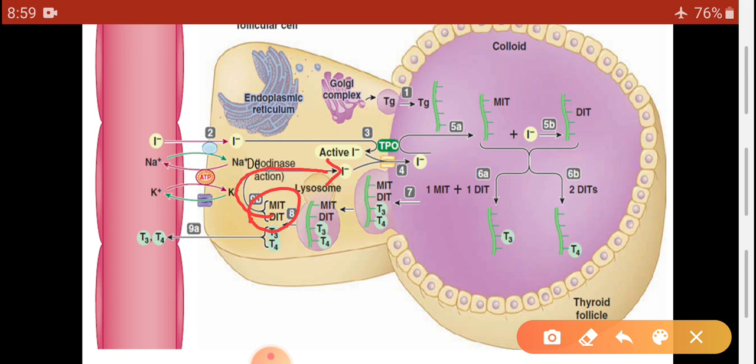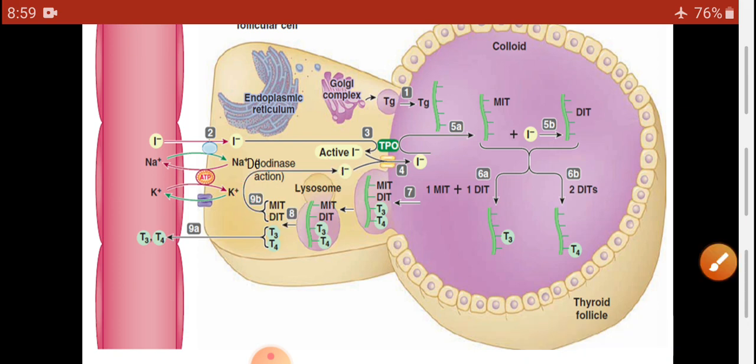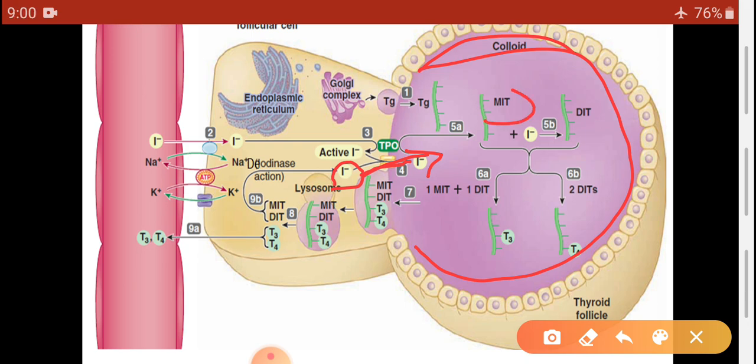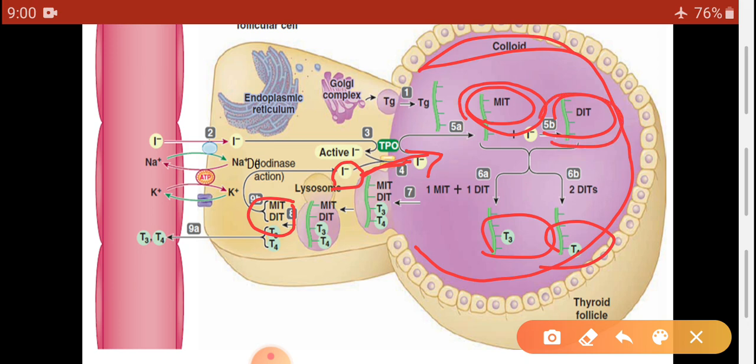After deiodination of MIT and DIT, there is again the formation of iodide, and this iodine is transported again into the follicular cavity for the reuse of formation of this MIT and DIT, T3 and T4. So iodide released from MIT and DIT is again used for the production of MIT, DIT, T3 and T4.